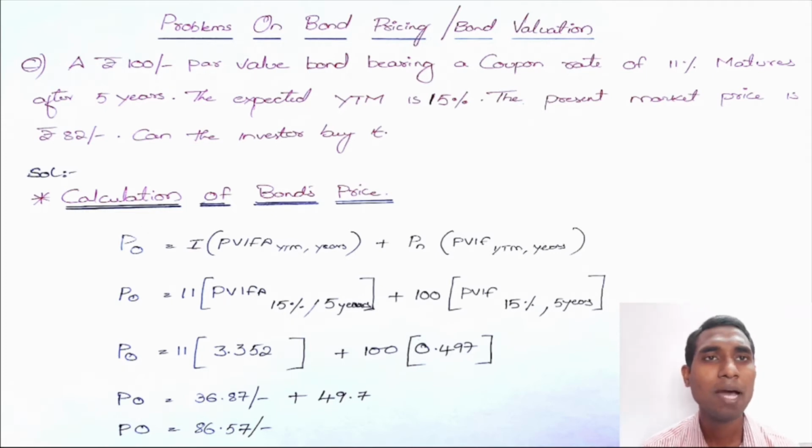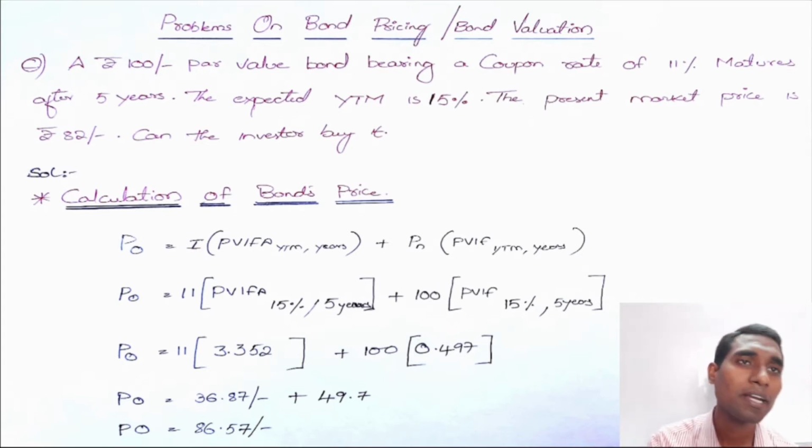A rupees 100 par value bond bearing a coupon rate of 11% matures after 5 years. The expected YTM is 15%. The present market price is 82. Can the investor buy it? Here the par value of the bond, that means the face value, is rupees 100. It is given in the question.